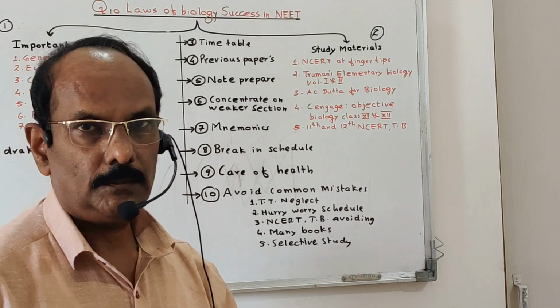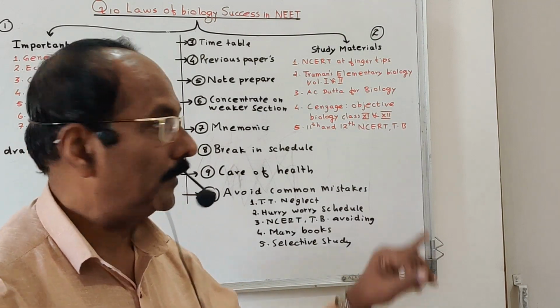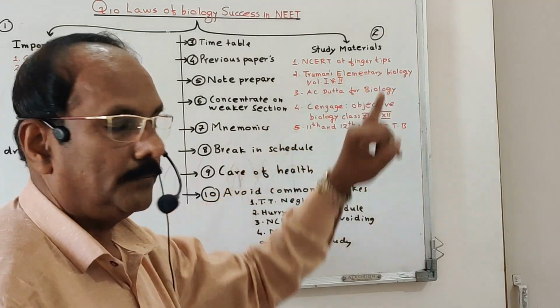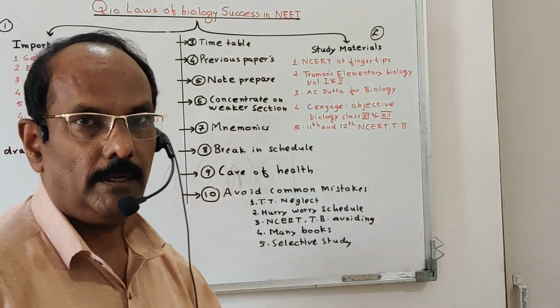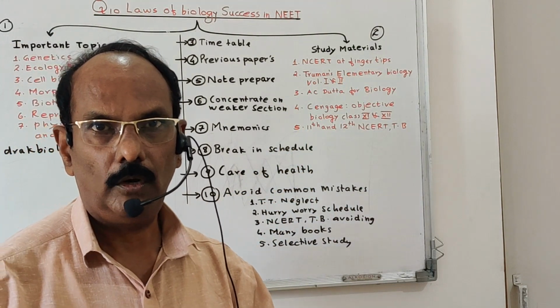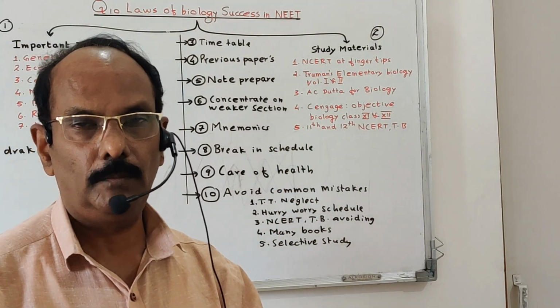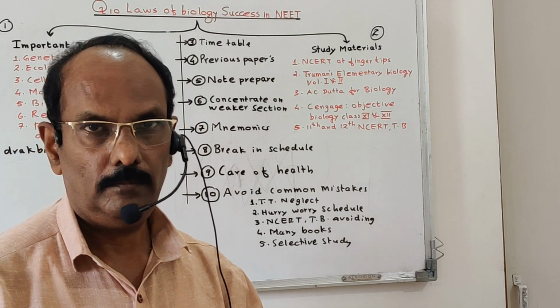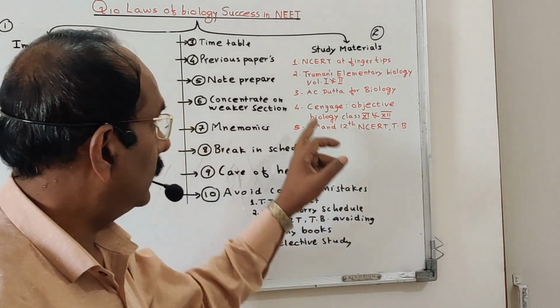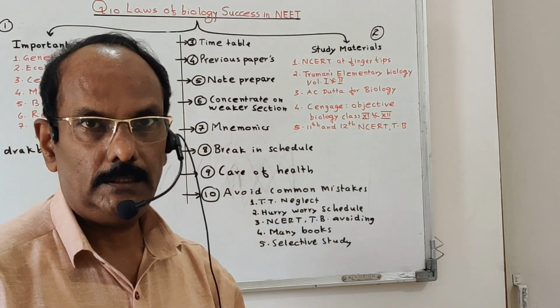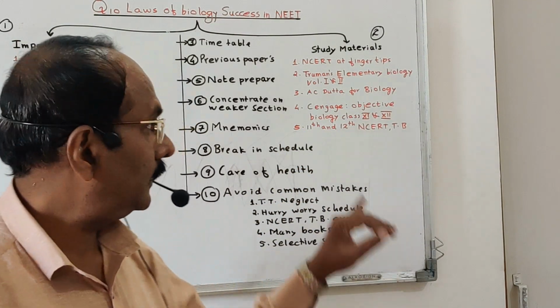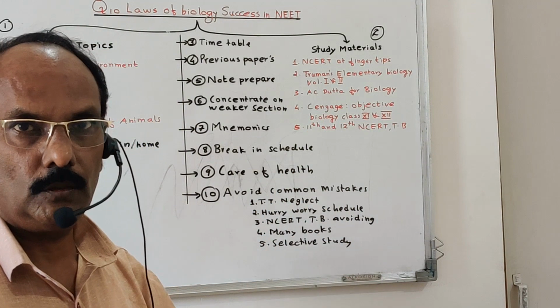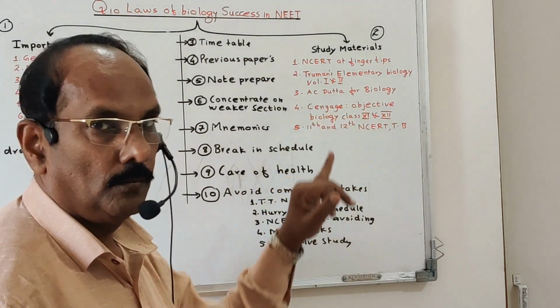As I am talking about biology, you purchase NCERT at your fingertips, biology. Most important. Another one is Truman's Elementary Biology, Volume 1 and Volume 2, or at least Truman's Objective Biology, Volume 1 and Volume 2. It is a must. Next, AC Datta for biology. AC Datta for botany is also available for graduate students, and AC Datta for biology for 11th and 12th standard students. It's a very good book.